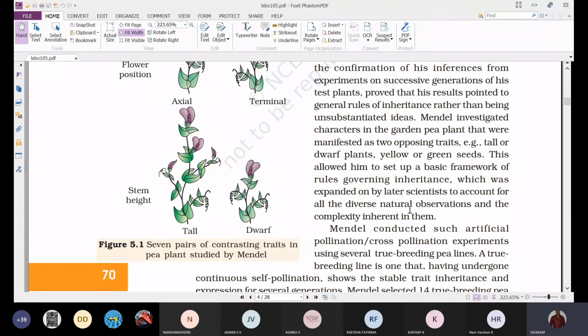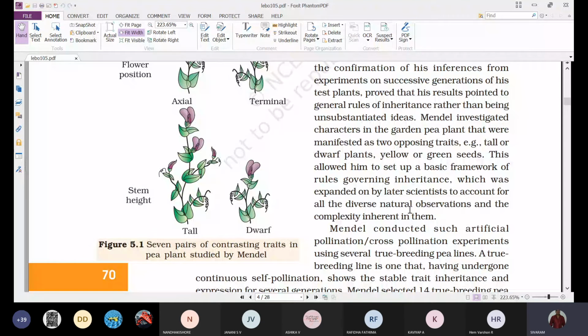they were not known to the world initially, because at that time there was no proper communication. Now we have the internet; simply when you type in Google, we get everything. But in those days, such things were not there. Whatever findings Mendel got after undergoing these hybridization experiments were published in a newspaper, in the form of a journal.